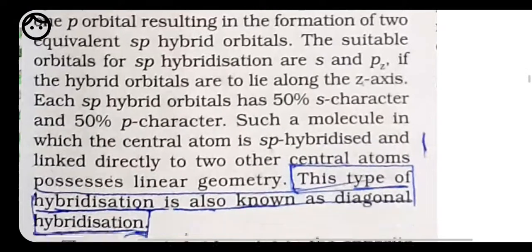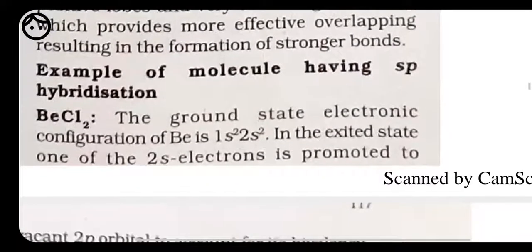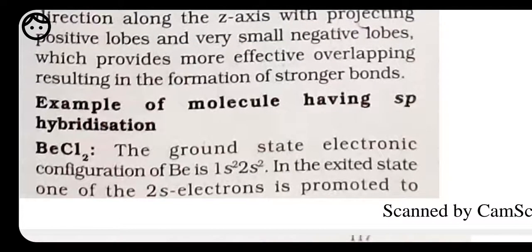Here we have some examples of this, like BeCl2. Beryllium is taken at the center and chlorine is present at the sides. Here they have one bond with one chlorine and another bond with another chlorine.